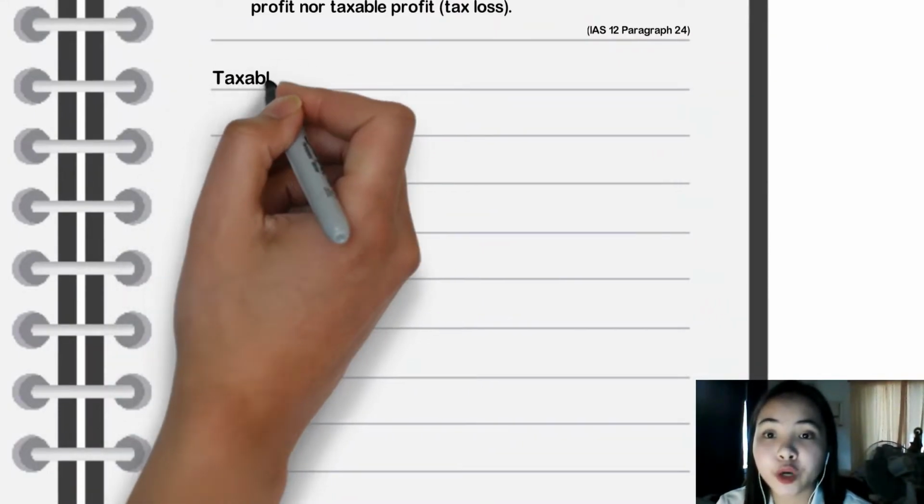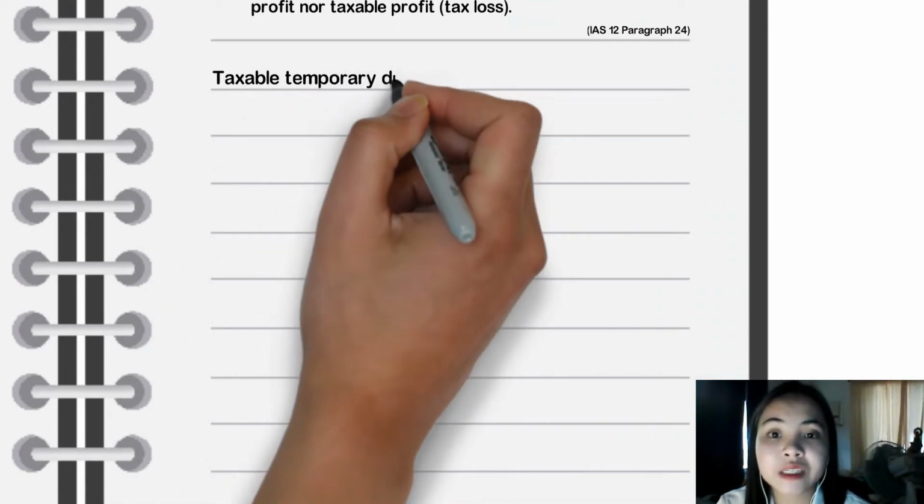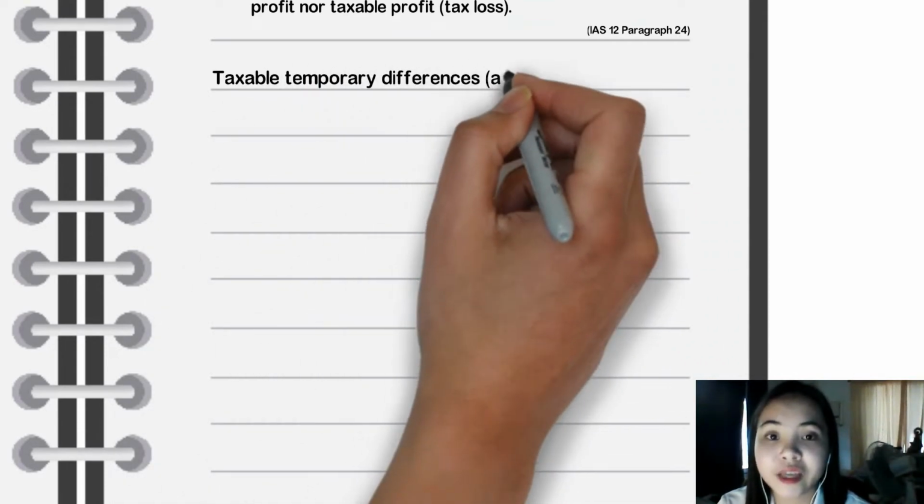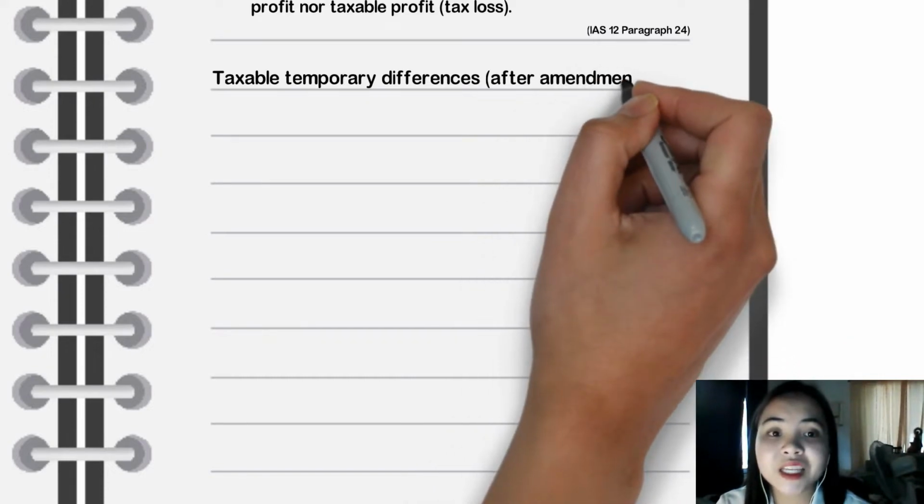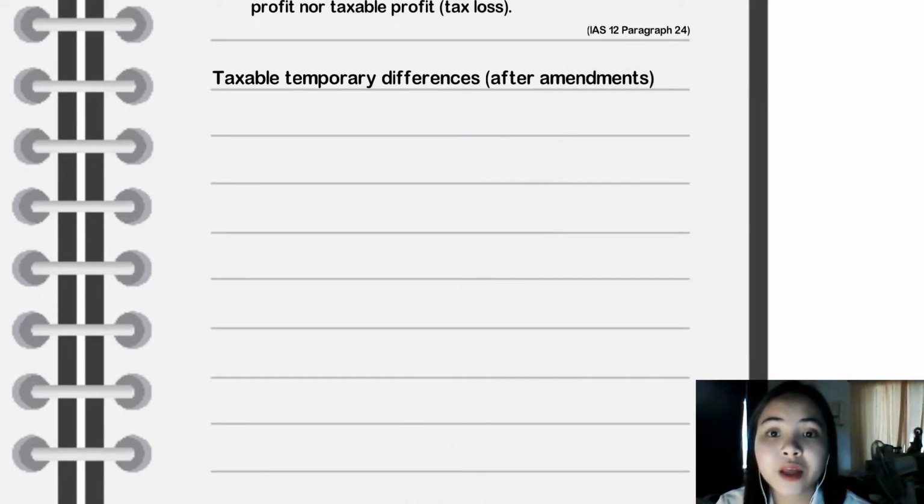This is the turning point when the IASB amended the criteria to which the IRE applies. Specifically, paragraphs 15 and 24 clarify that the exemption does not apply to transactions such as leases and decommissioning obligations. These transactions give rise to equal and offsetting temporary differences.